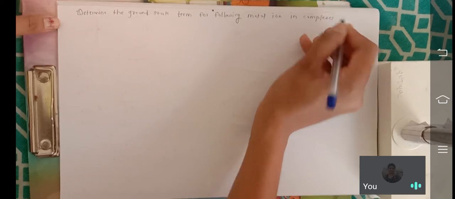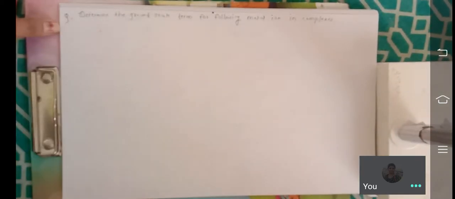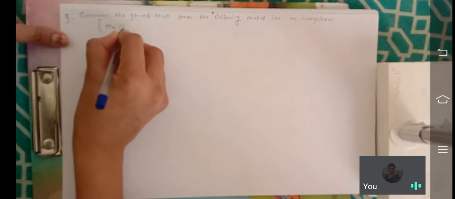In the previous questions, we saw the ions directly. In this one, you have to find the ground state term for metal ions in complexes. That means a complex is given, and from that complex we have to calculate the ground state term of the metal ion. Okay, this is the question.